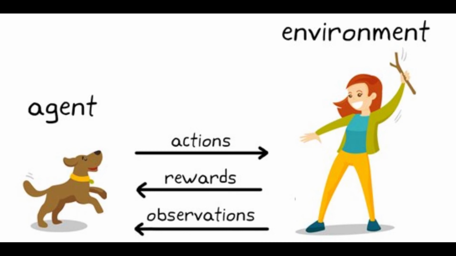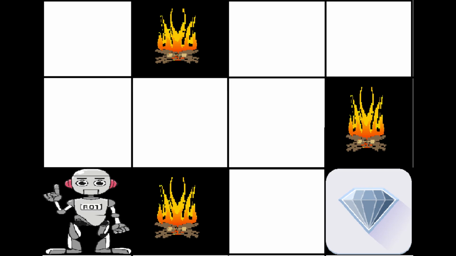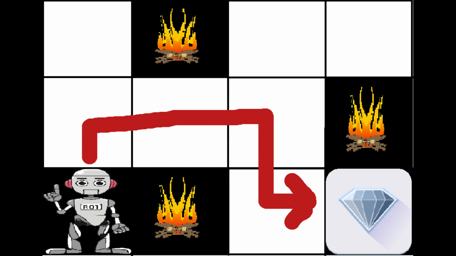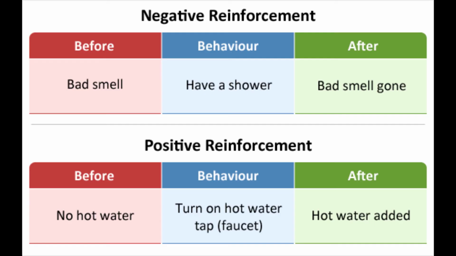You got it right? So let me explain it again for you. In reinforcement learning, we won't be having a dataset. So our agent, whatever that might be, here I am considering it as a robot, has to find the path, or it has to take an action that can give it the most rewards and reduce the obstacles during the path. So this is what is called reinforcement learning.